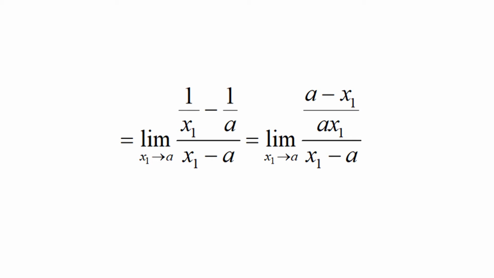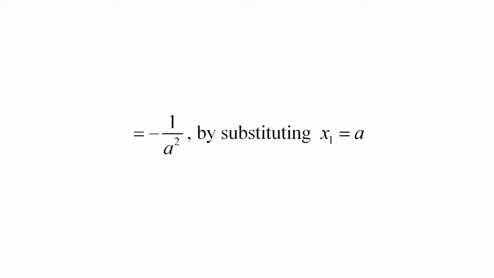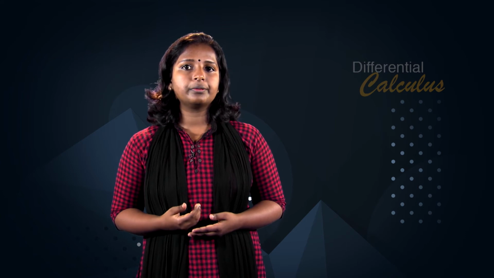x1 approaches a, which is equal to limit of a minus x1 upon a x1 upon x1 minus a as x1 approaches a, which is equal to limit of negative 1 upon a x1 as x1 approaches a, cancelling common factors x1 minus a, which is equal to negative 1 upon a square by substituting x1 equal to a. Note that the slope negative 1 upon a square is always negative.